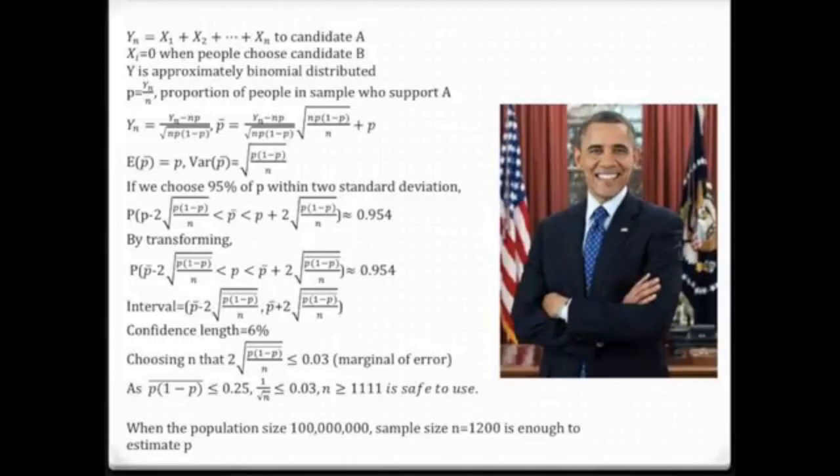The confidence interval length is equal to 6%, so we have to choose an n. That is, 2 times the square root of p(1-p) divided by n is less than or equal to 0.03. 0.03 is the margin of error. Because we know p(1-p) is less than or equal to 0.25, 1 divided by the square root of n is smaller than or equal to 0.03, so n of approximately 1111 is suitable. If our population size has 100 million people, the sample size n equal to 1200 is, in fact, enough to estimate P.